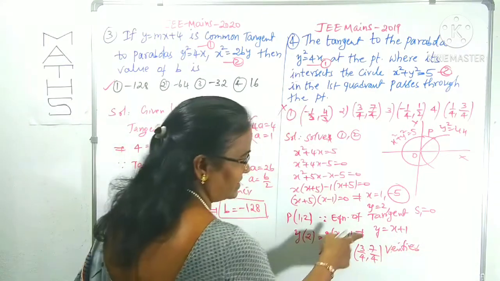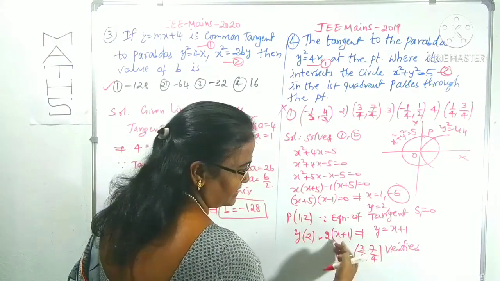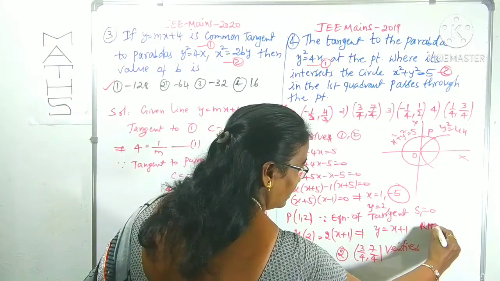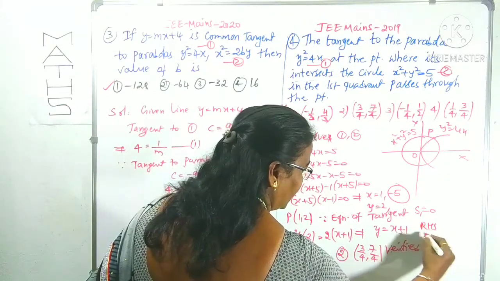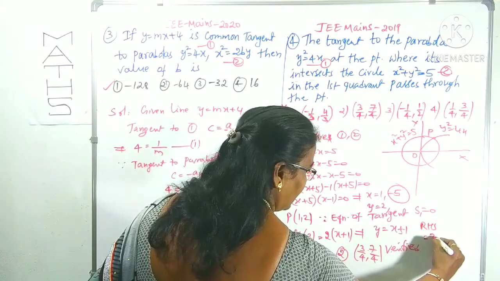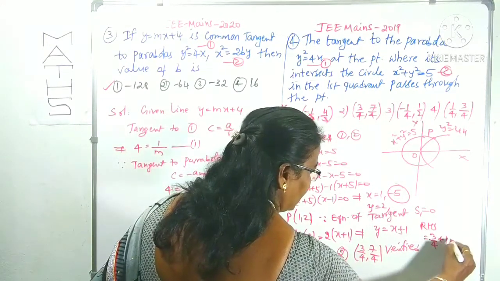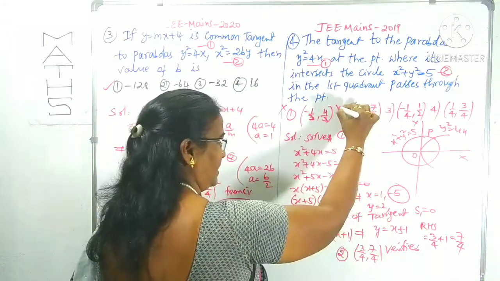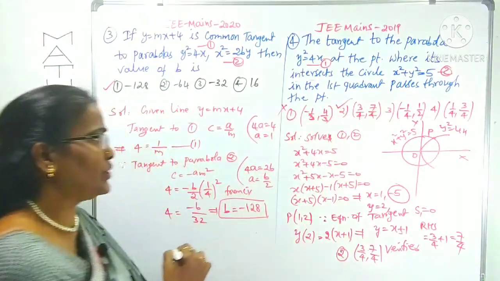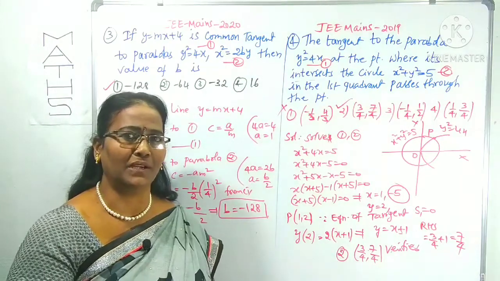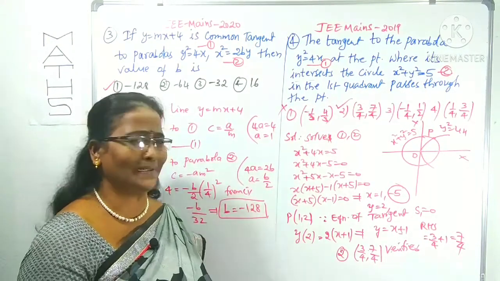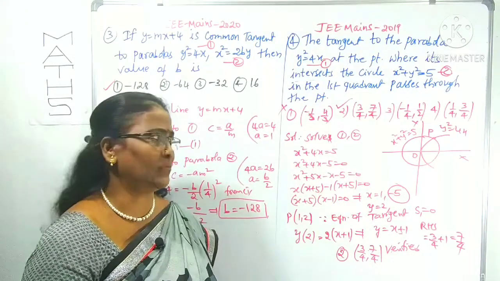How is it verified? You see, y is 7 by 4 on the left side. The RHS is x plus 1, that is x is 3 by 4 plus 1, which with the LCM is 7 by 4. Both are equal, which means the tangent is clearly passing through the point 3 by 4 comma 7 by 4. Is it clear? It's very simple, you just have to concentrate here. No need to worry about the figure.